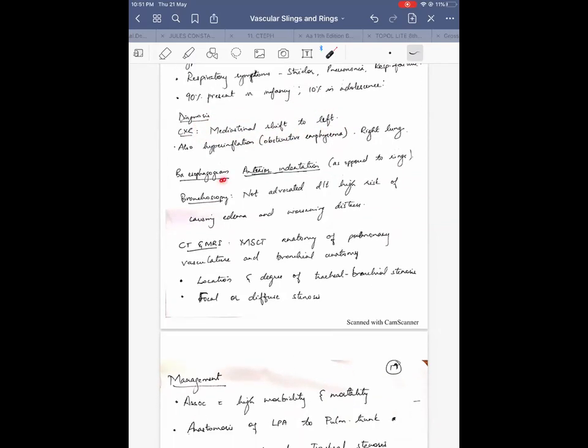Barium esophagogram, in contrast to vascular rings, shows an anterior indentation here. This is the only condition where there is an anterior indentation on the esophagus.